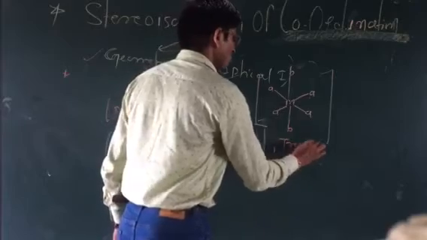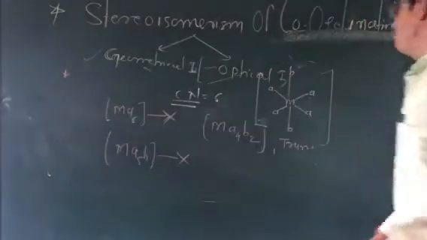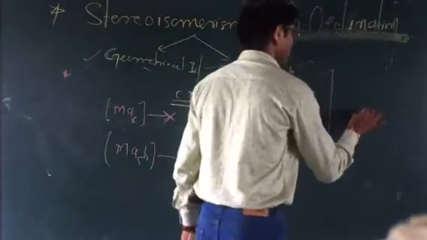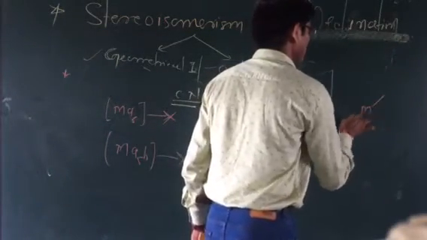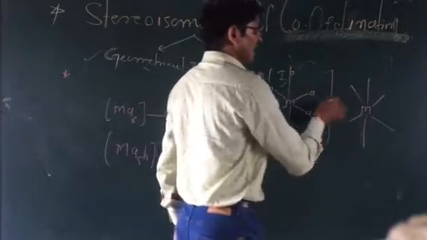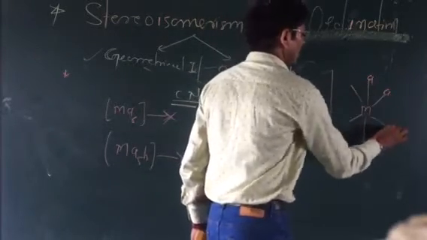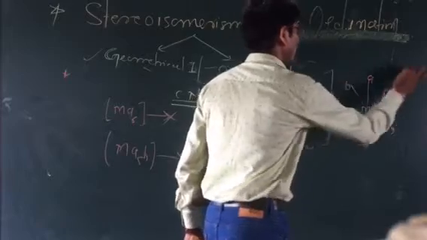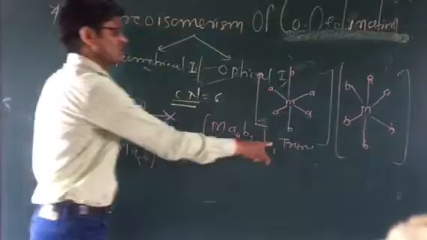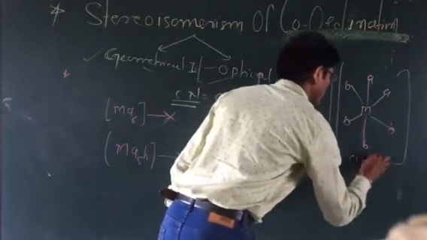ट्रांस आइसोमर. कौन सा आइसोमर है ये? ट्रांस आइसोमर है. If these types of the complex, one is trans, another is cis. I'm writing this one here. This metal having the 6 ligands. How many ligands? 6 ligands are there. I'm writing this AA and this is the B4. It is nothing but this cis type of isomerism. ये ट्रांस आइसोमरिज्म है, ये cis आइसोमरिज्म है.